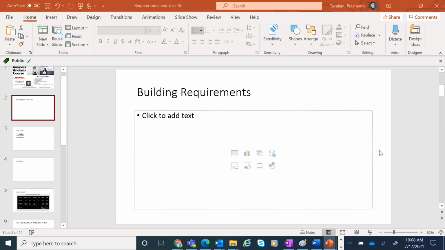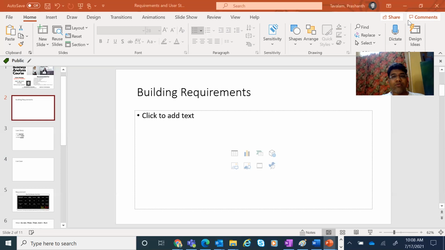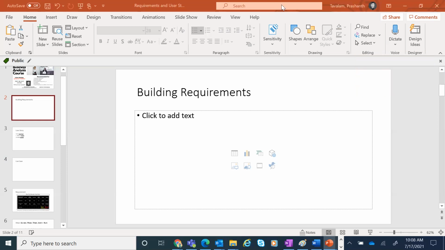Let's keep it interactive. I want you folks to tell me now, what would you like to see in terms of what requirements we can build? What domain shall we pick? Quickly, what domain shall we pick? Anyone?